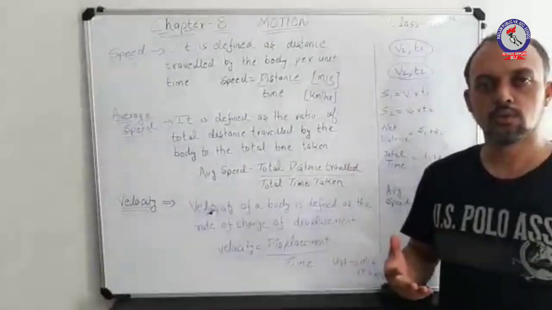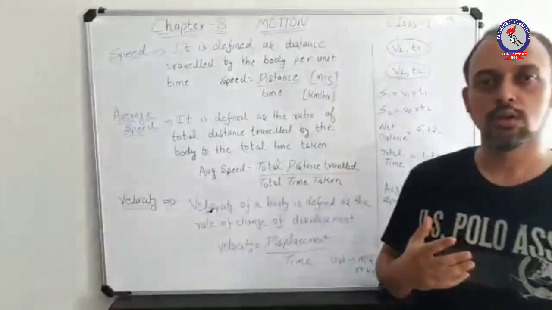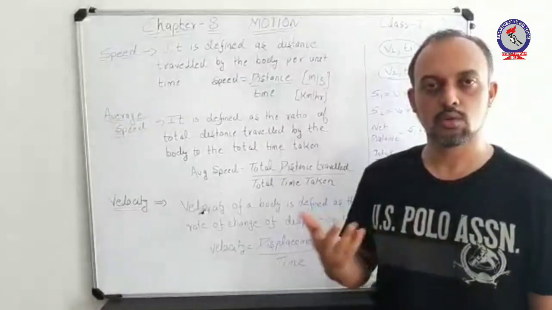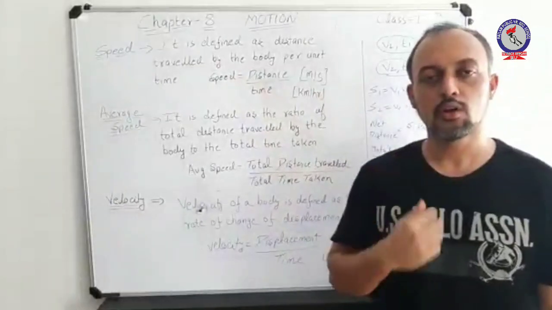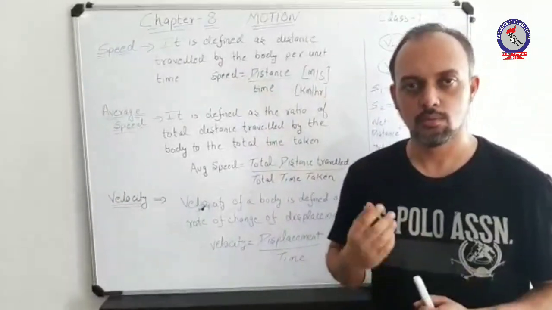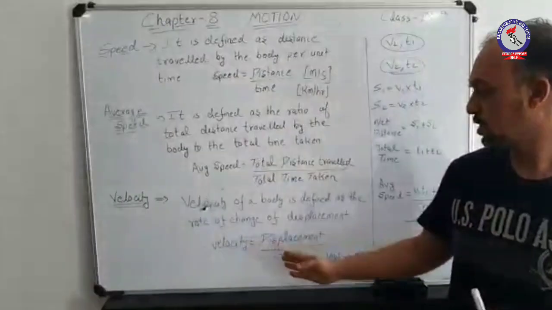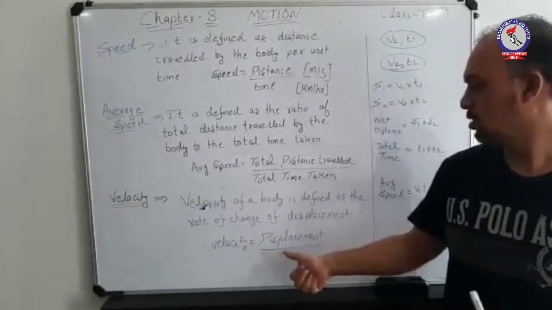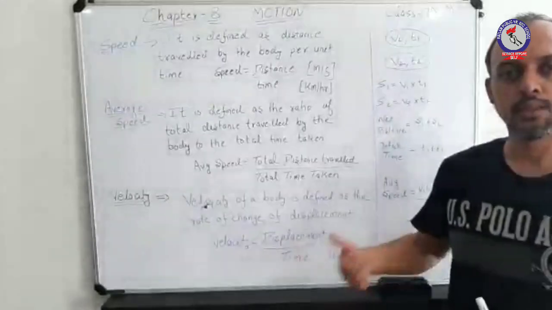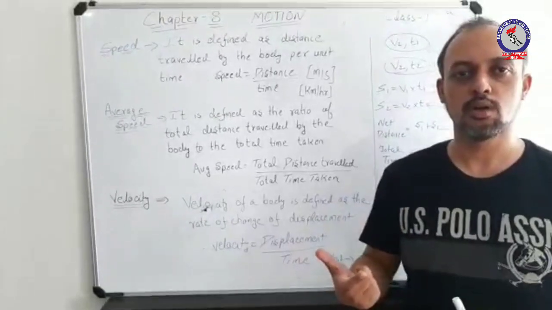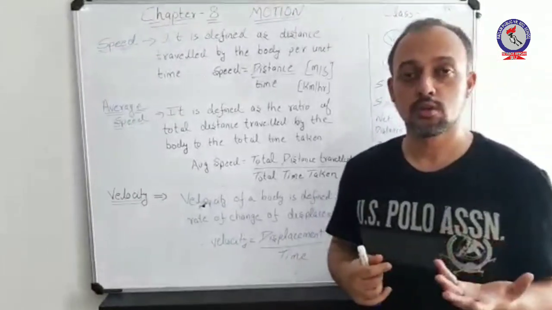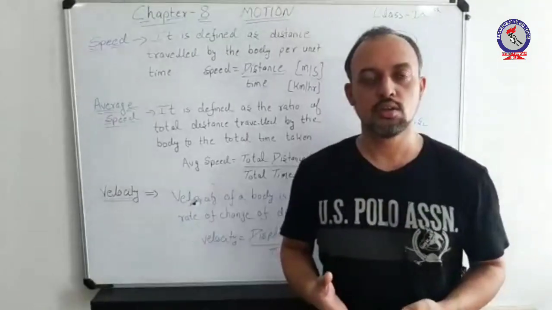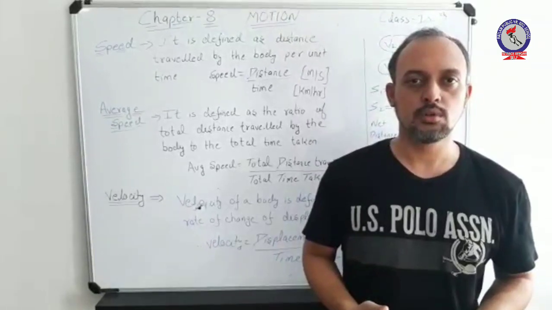If you observe the difference between speed and velocity, the speed of a body can never be zero, while velocity can be zero. But how? Since its expression says that velocity is displacement upon time, if the displacement of a body is zero, its velocity becomes zero. Now the question is how the velocity becomes zero.